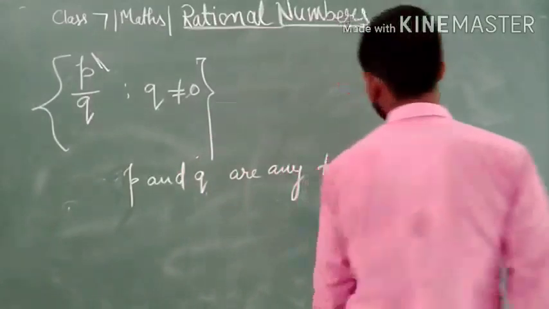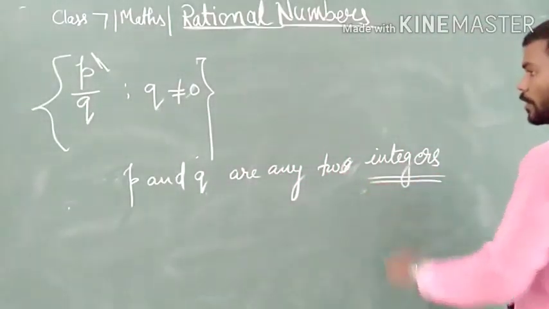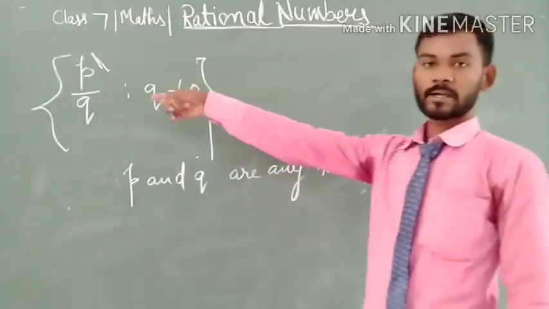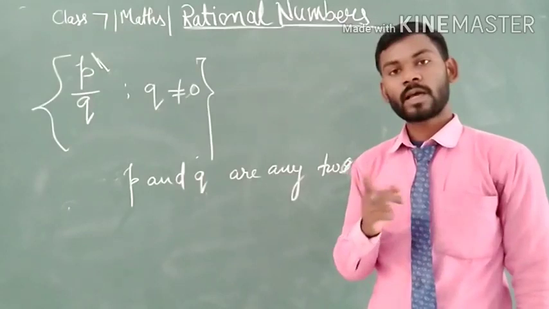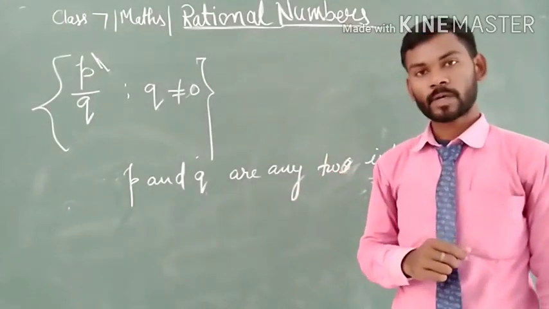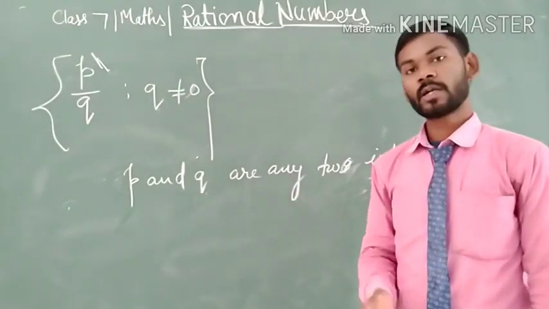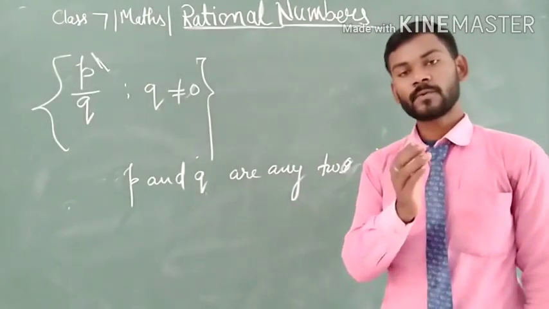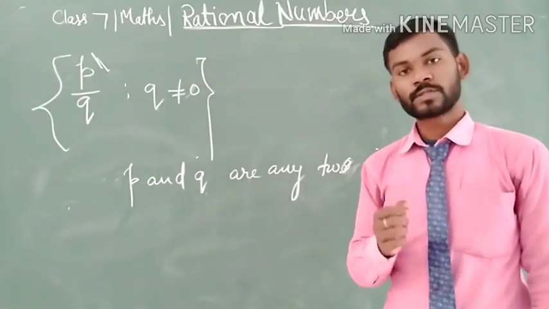Here we have used the word integer, which means that a rational number can be positive as well as negative. Like integers, rational numbers are also negative rational numbers, positive rational numbers, and zero rational numbers.